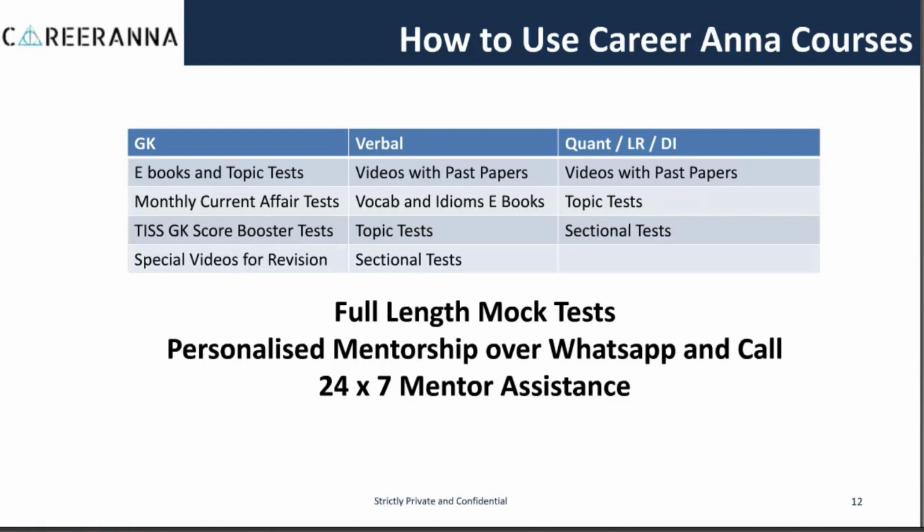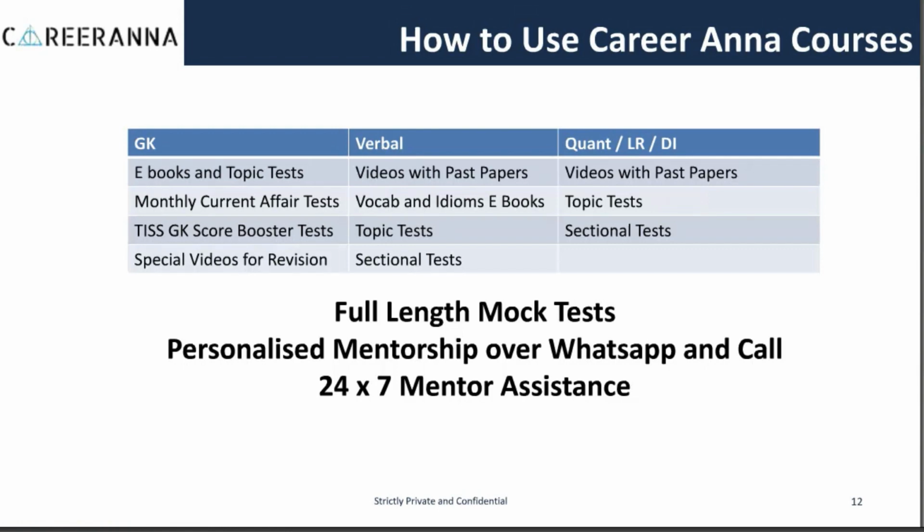And people who are also part of the coaching course, you don't need to worry a lot, because the verbal videos and the Quant, LR and DI videos which we are providing you consist of concepts at par with the difficulty level of the TISSNET exam, and they also take up past paper questions of TISSNET. Hence you don't need to worry about TISSNET past papers or wander on websites. You can just rely on the questions taken up in the videos which we are providing you.